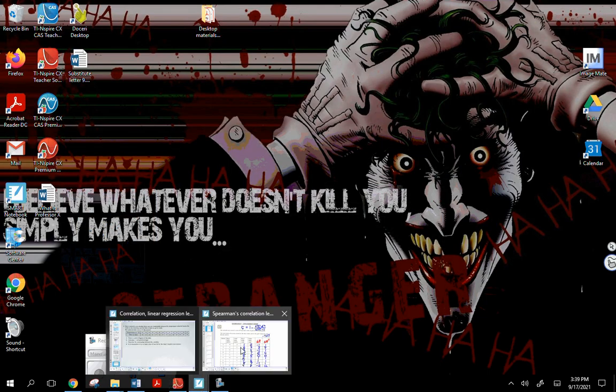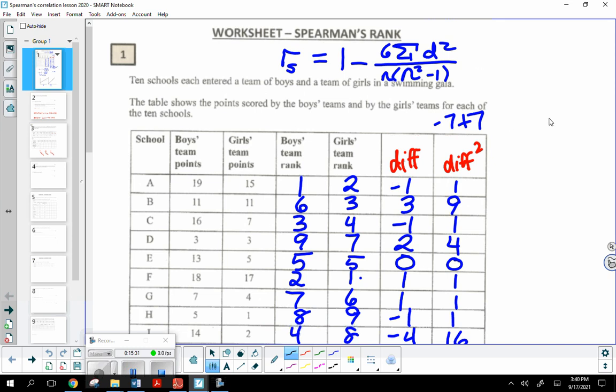Let's go ahead and do one more Spearman's. Okay, so Spearman's rank correlation coefficient. Any scatter plot that could be modeled by a linear function, by a linear model, you're going to want to use Pearson's. But if a linear model would not be appropriate at all, that's when you're going to use Spearman's rank correlation coefficient. So you're not using the data itself, you're using the rank of the elements to determine r sub s by this formula: 1 minus 6 times the sum of the differences squared, divided by n times n squared minus 1, where n is the number of terms.